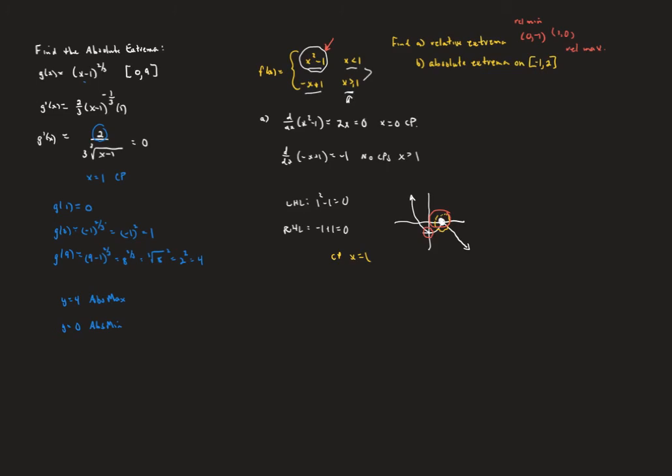Okay, now let's consider what's going to happen here for absolute extrema. So if we evaluate this function at negative 1, that's going to have to go into this branch right here. We're going to get negative 1 squared minus 1, which is going to be 0. When we plug in that endpoint 2, that's going to go into this branch. That's going to be the negative of 2 plus 1.